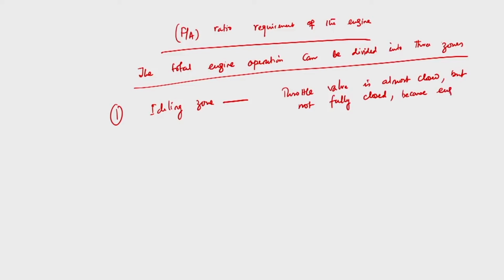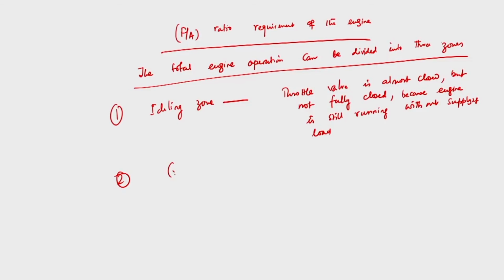We need to supply air-fuel mixture because the engine is still running without supplying load. So, we are not getting any load from the engine, but it is still running, and for that we need to supply air-fuel mixture. This is known as the idling zone. The engine is in idle condition, and in that zone the throttle valve is almost closed but not totally.